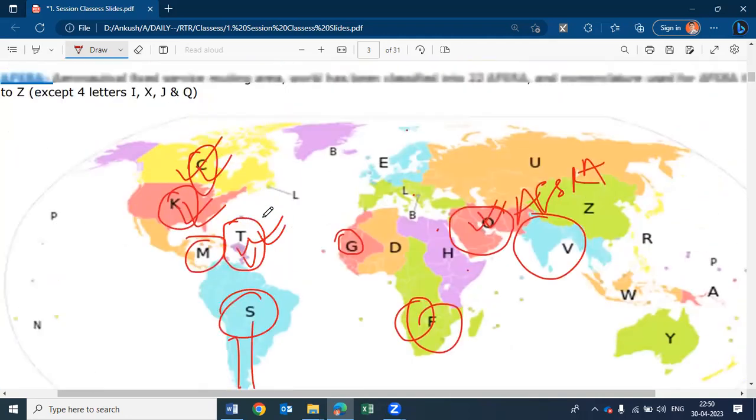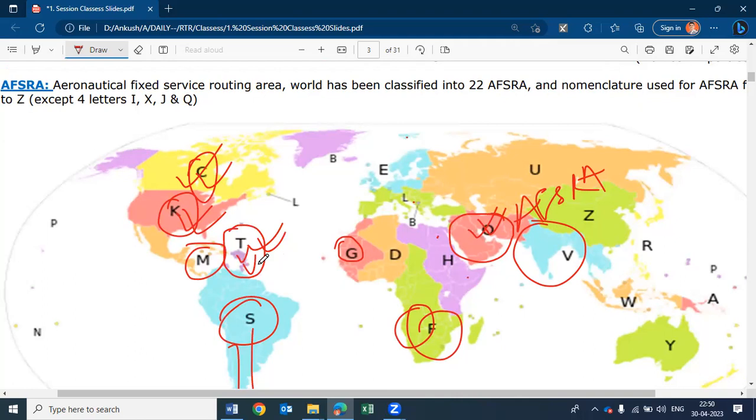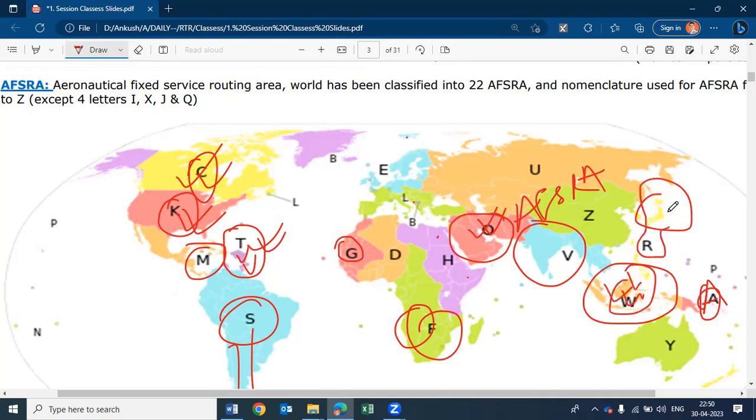Argentina, Moldova, such countries are here. Okay. And Australia, Yankee, New Zealand, Alpha, these Southeast Asian countries, Philippines, Singapore, with R, Japan, South Korea, Romeo. Okay.